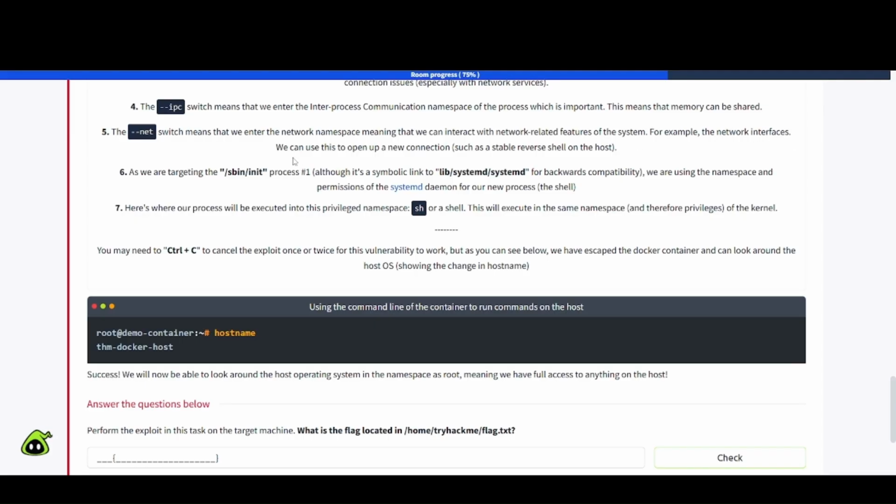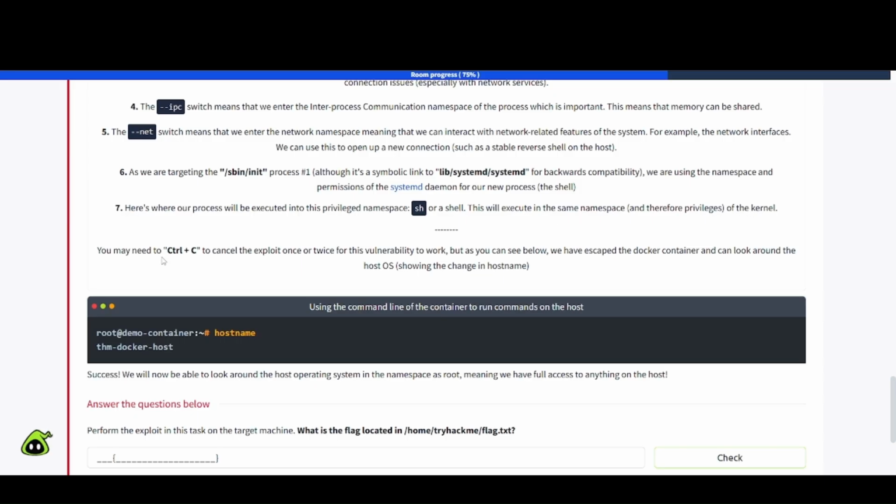Example, the network interfaces. We can use this to open up a new connection, such as a stable reverse shell on the host. Oh, that's interesting. 6, as we are targeting the sbin init process number 1, although it's a symbolic link, lib systemd for backwards compatibility, we are using the namespace and permissions of the systemd daemon for our new process, the shell. 7. Here's where our process will be executed into the privileged namespace, sh or shell. This will execute in the same namespace and therefore privileges of the kernel.